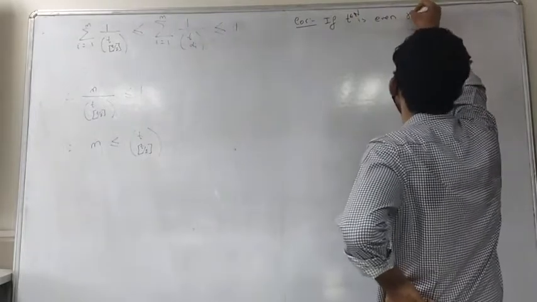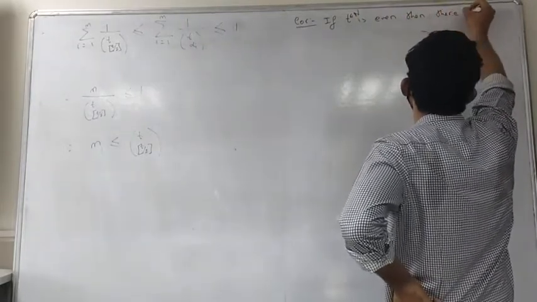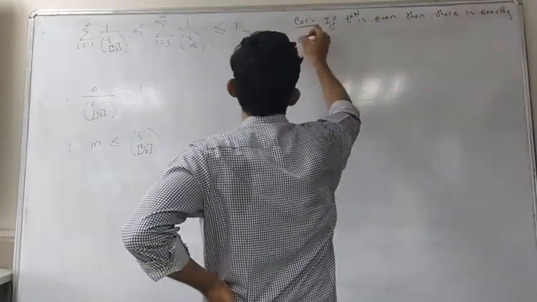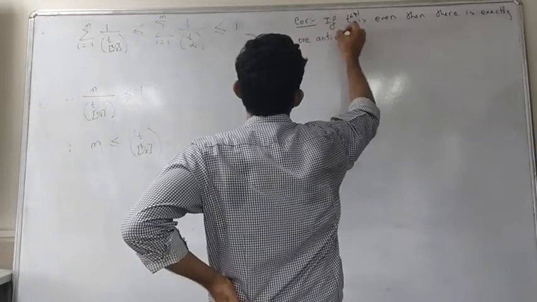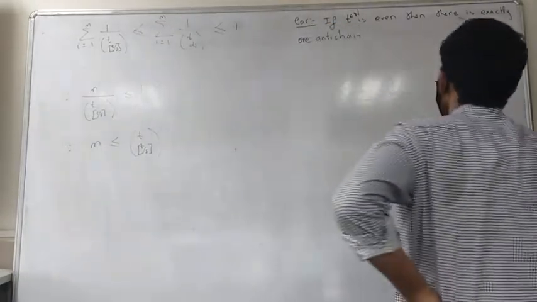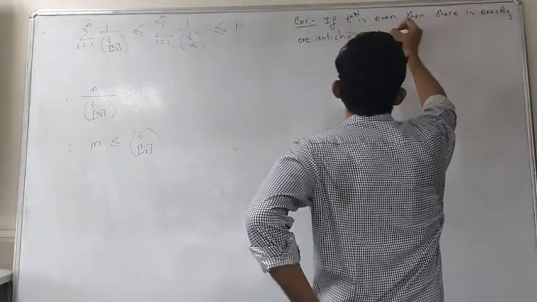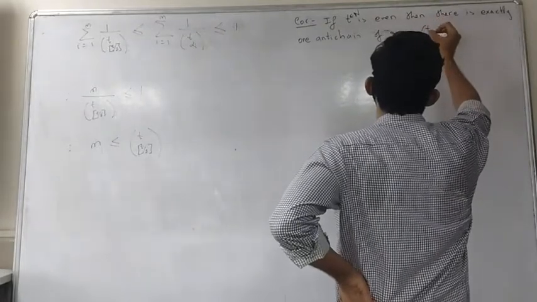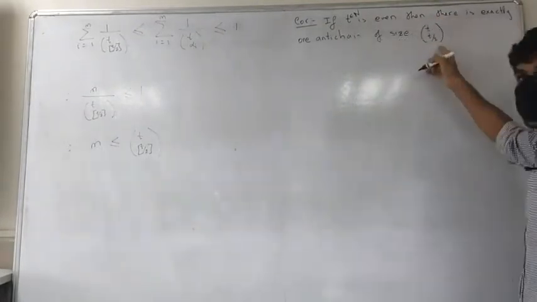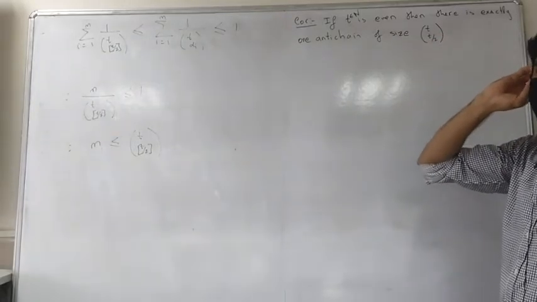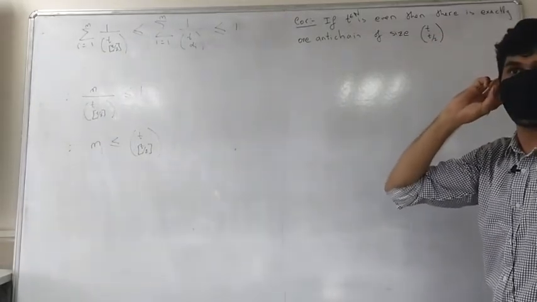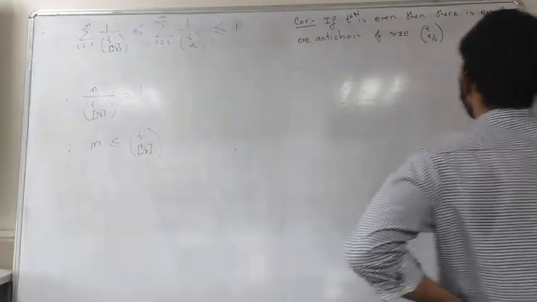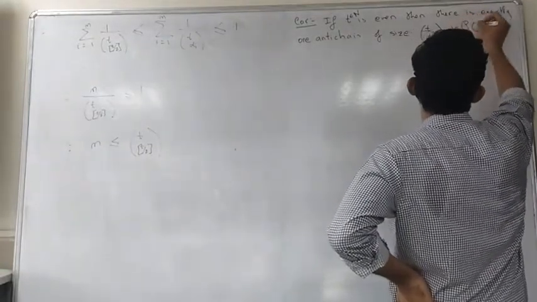Okay, then there is exactly one antichain of size T choose T/2. This is the maximum possible size because T is even, so the greatest integer of T/2 is T/2. It's going to be a natural number. Okay, of size in the power set of T.